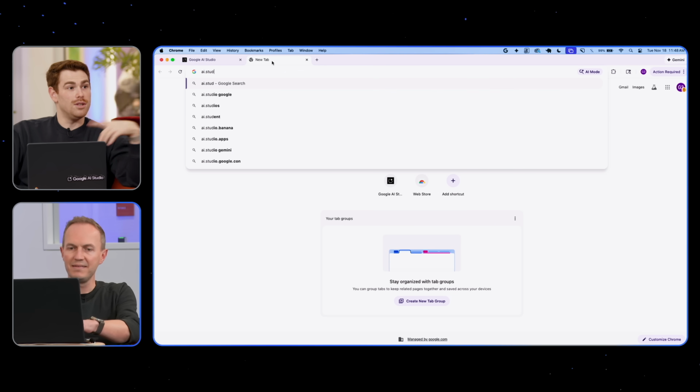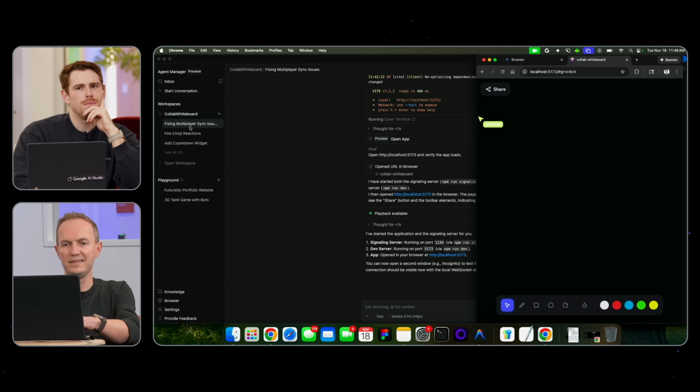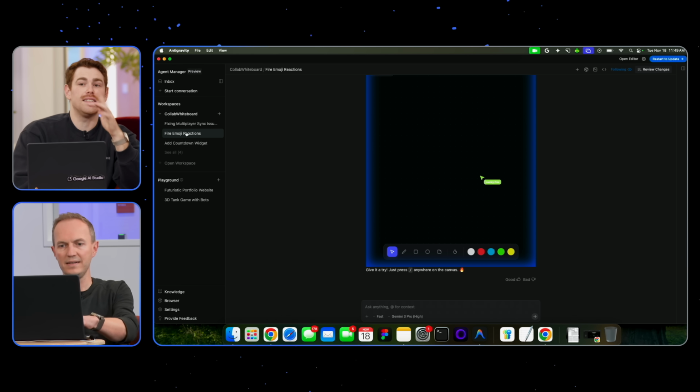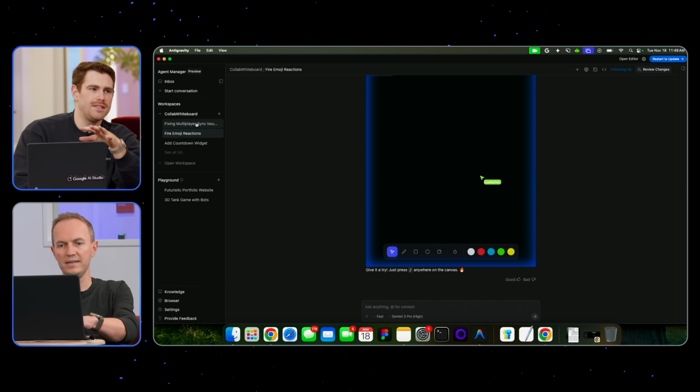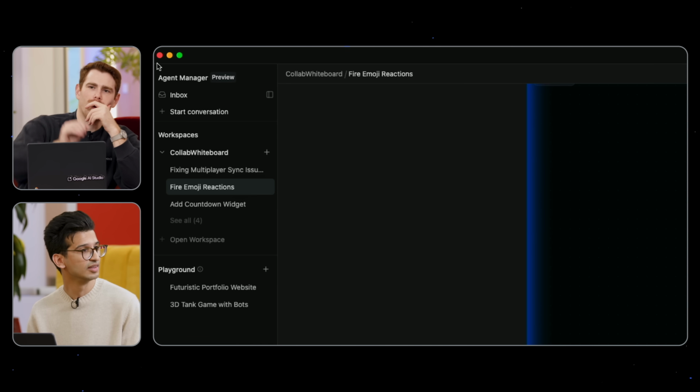I have an Anti-Gravity one actually. You do? Okay, let's do it. So the thing I asked for was actually a collaborative whiteboard app, and I spun up one agent initially to make that. But then the magic of Anti-Gravity hit me when I was able to spin up 4 more agents to do things. Nice. So one added a fire emoji. This is not AI Studio. This is Anti-Gravity. Can you zoom in a little bit just to show? We're on this top left screen.